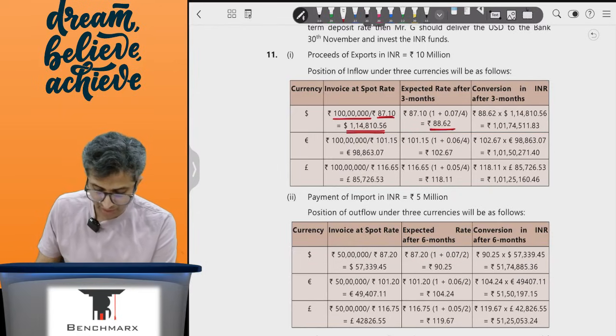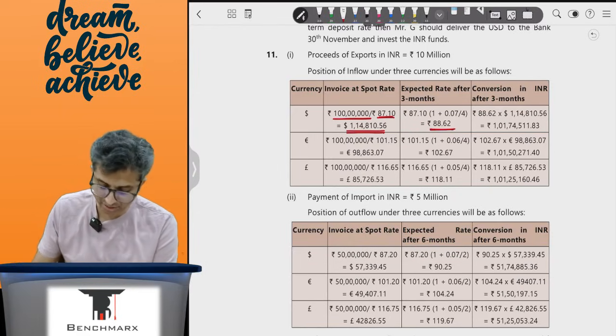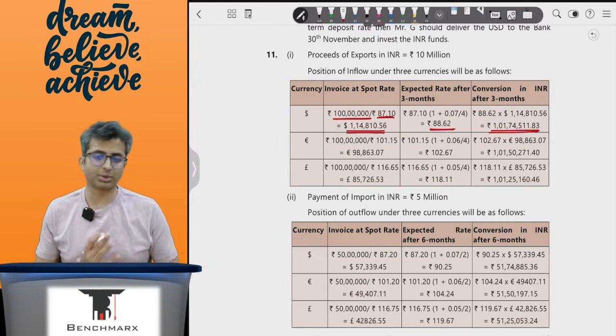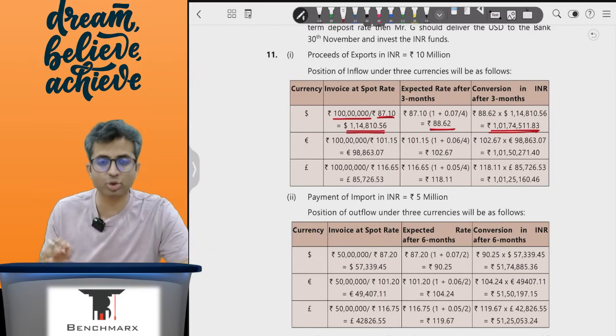The rate will now be 88.62. We took the longer decimal, but roughly this is 1 crore 1,74,000 and something.